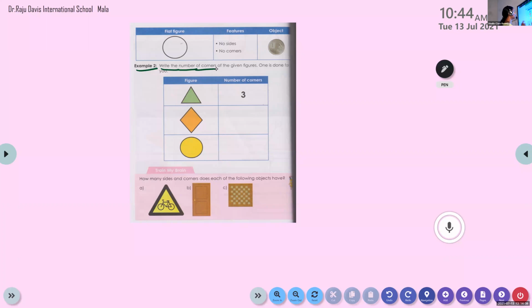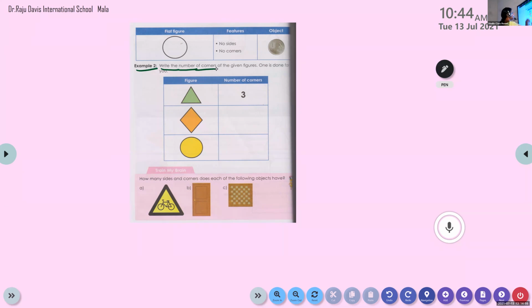What is that? Corners. We already studied, no? Write the number of corners of the given figures. So you can see some figures and we have to write the number of corners.